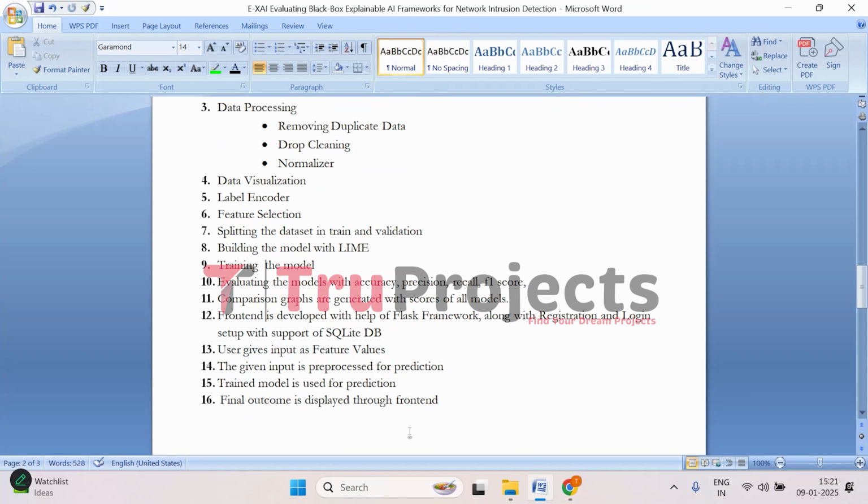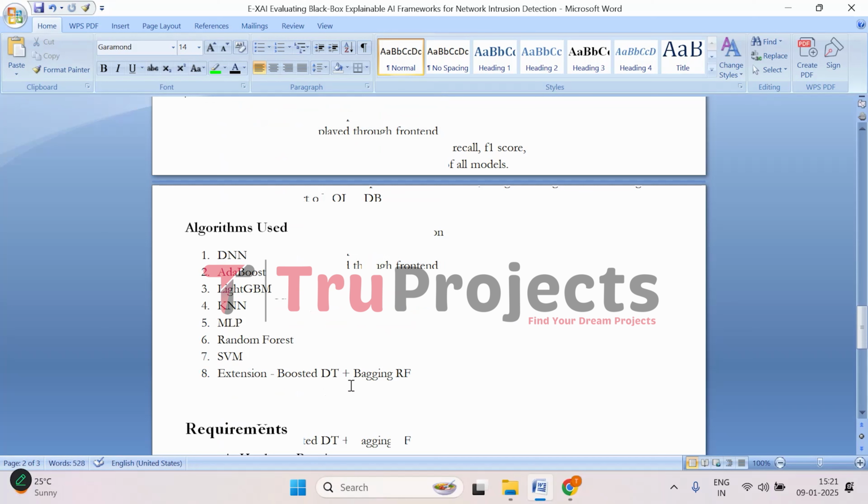So this is how we have implemented. And now coming to the algorithms used, these are the algorithms used in the project. Each algorithm is combined with LIME for explaining the predictions the model made.